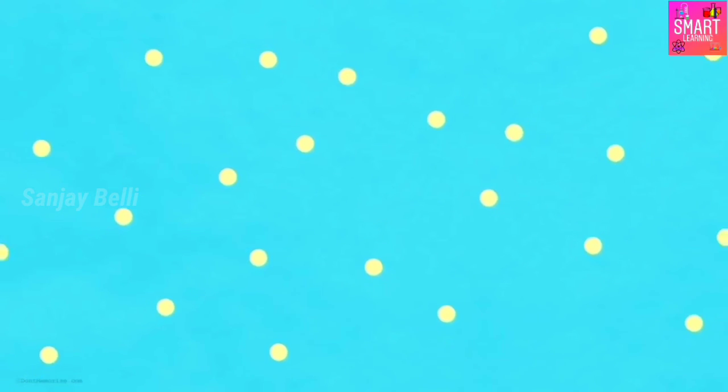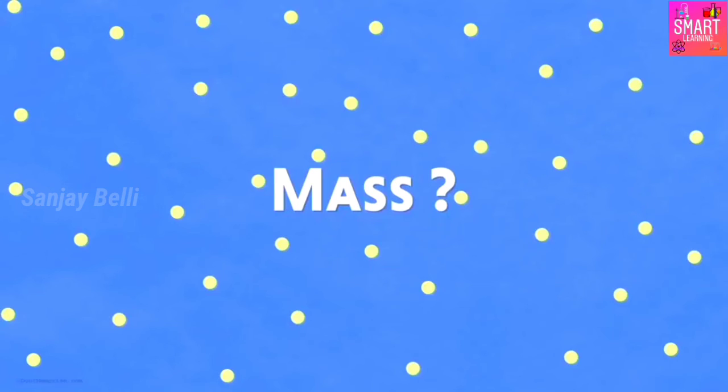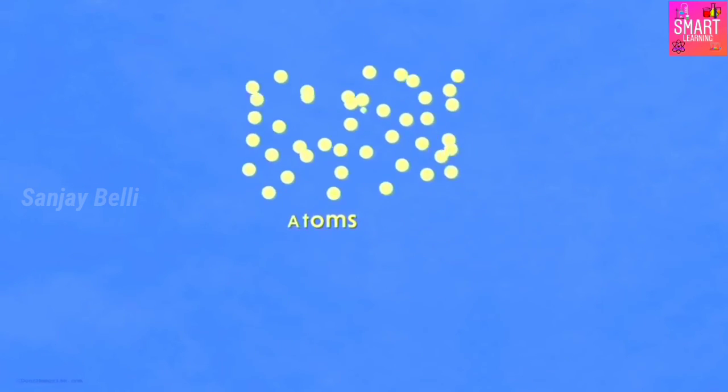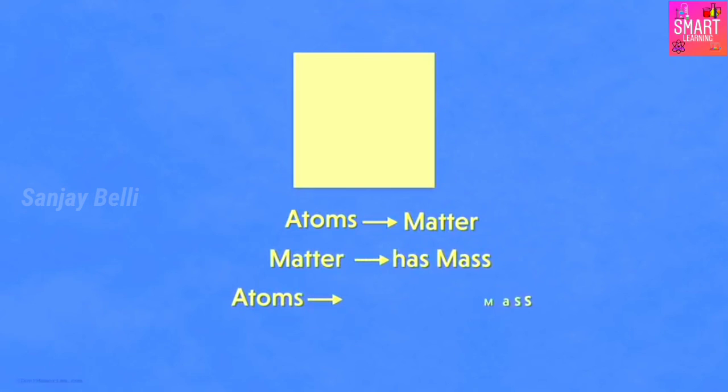Now, if they are so small, do you think they will have any mass? Think for a moment. If we say that atoms combine together to form matter, and if matter always has mass, it means an atom must possess some amount of mass. Yes, all the atoms are very tiny, but they do have some mass.